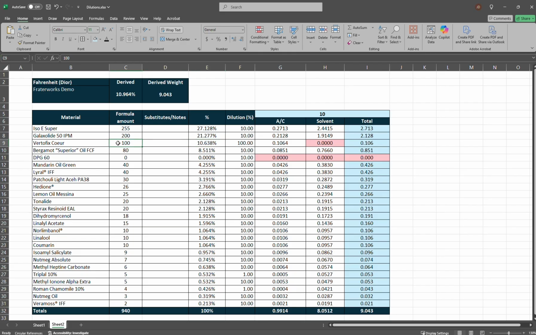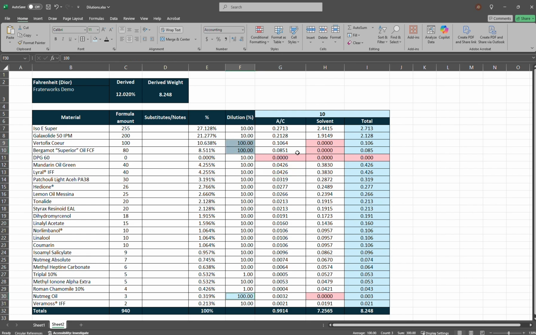So if we want to go from 10.9 to 11.912, let's try to figure out another 100 here. So let's also add the bergamot. So we're at 11.978%. And let's take the coumarin. Too much. So what if we add the nutmeg at undiluted? 12.02%, so close enough. So what we've done is we've substituted the diluted materials here. Let's change the color to undiluted.